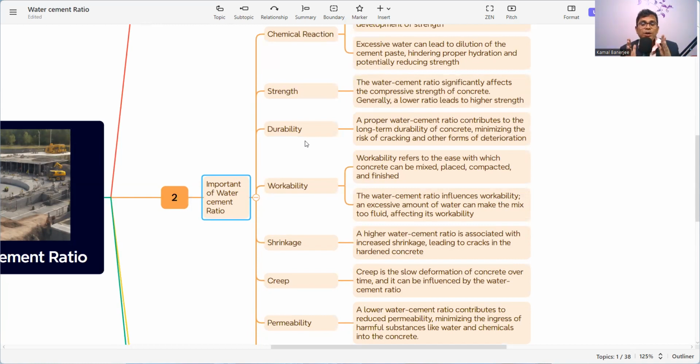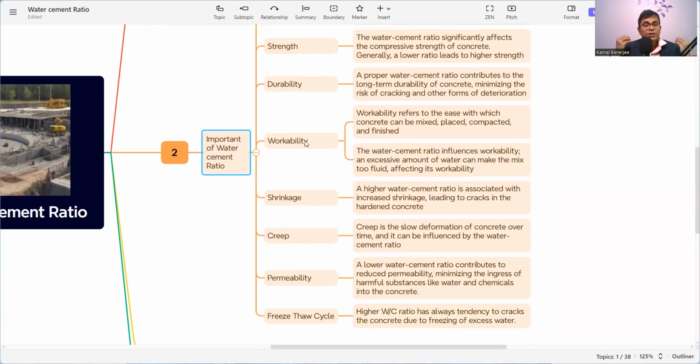But for now, durability is the same as how humans react with the environment. The same way, the concrete also reacts with the environment, and just as we protect ourselves from the environment, the concrete also needs protection to get its full strength and desired life. So the water cement ratio has a significant impact on the durability factor of concrete. The lifespan and durability of concrete is very essential. It is not for 1 year or 2 years, it's lifelong. So we need durability, and the water cement ratio is a crucial factor for it.